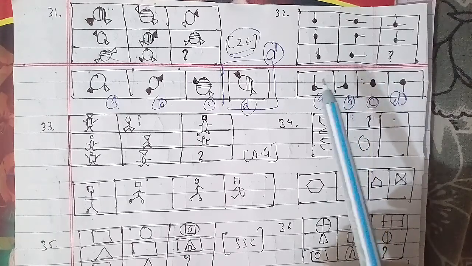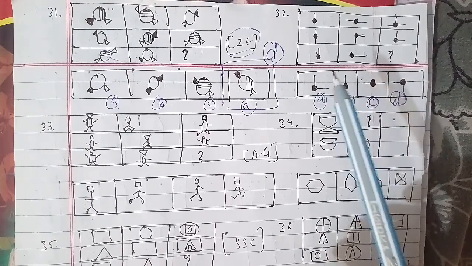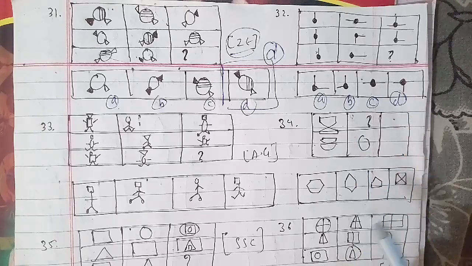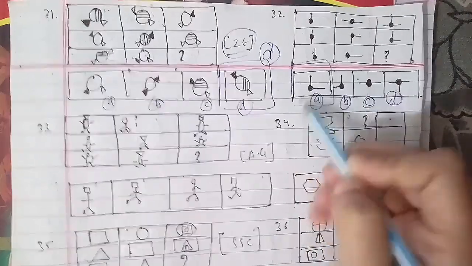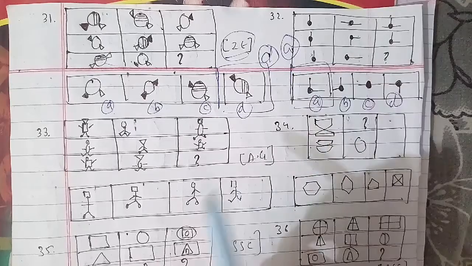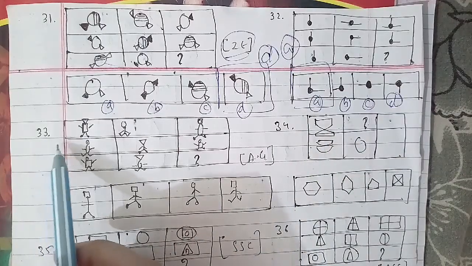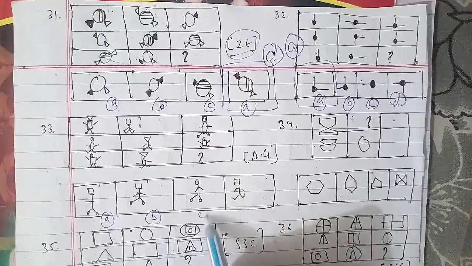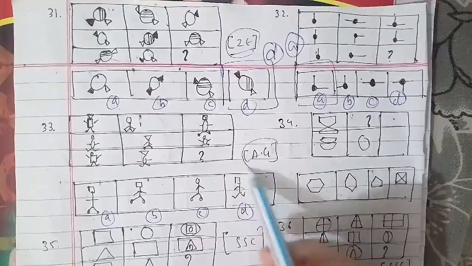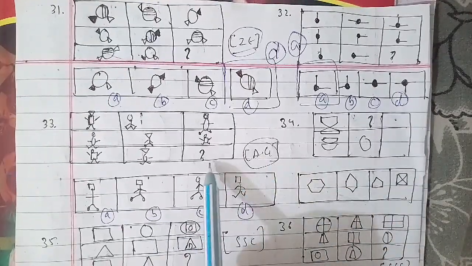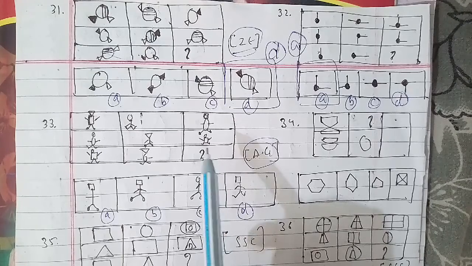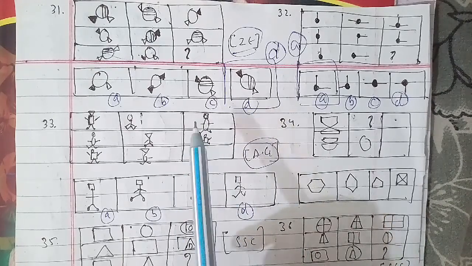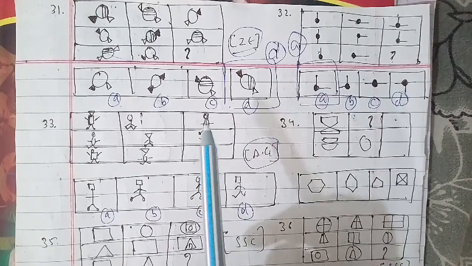We'll go ahead with the 33rd question of the session. These are the figures here, named A, B, C and D. This has been asked in the assistant grade question paper, and that is also an important paper with respect to competition. Here there are three types of faces, three types of bodies, three types of hands and three types of legs, each of which is used only once in a single row. So the features which have not been used in the first two figures of the third row would combine to produce the missing figure, and the figure which we have as an answer is figure B. It will be the right answer for this question as well.